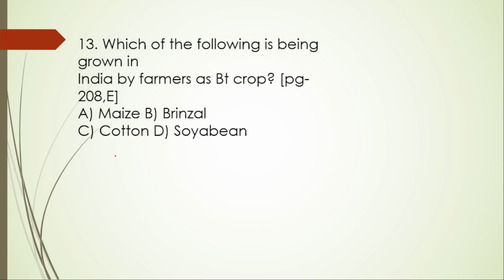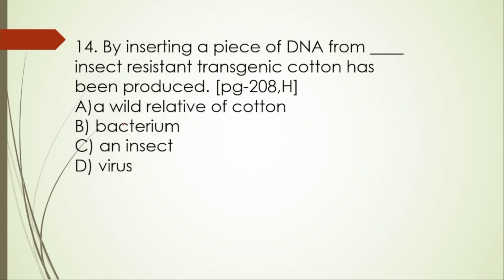Which of the following is being grown in India by farmers as Bt crops? Maize, brinjal, cotton, soybean. In India, specifically cotton. 14th one. By inserting a piece of DNA from dash, insect resistant transgenic cotton has been produced. A wild relative of cotton, bacterium, an insect, a virus.